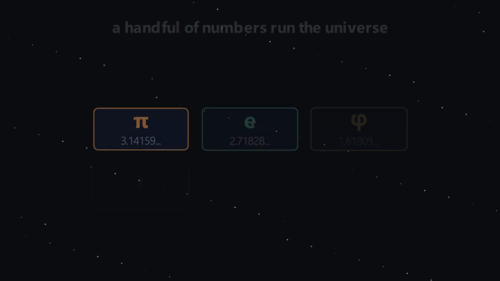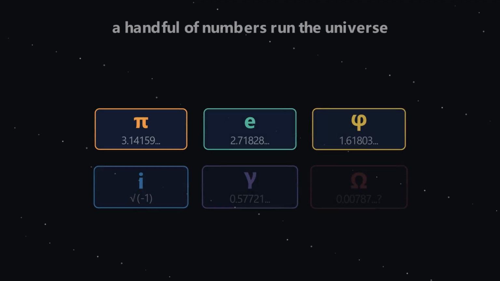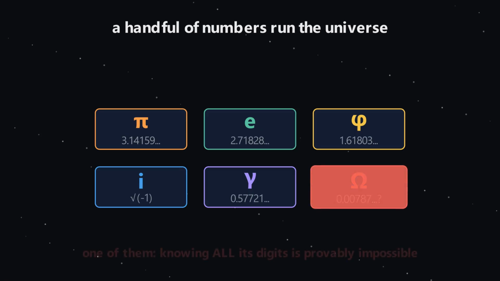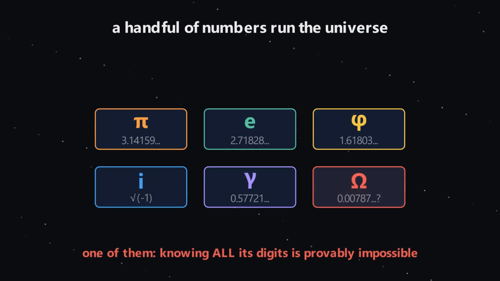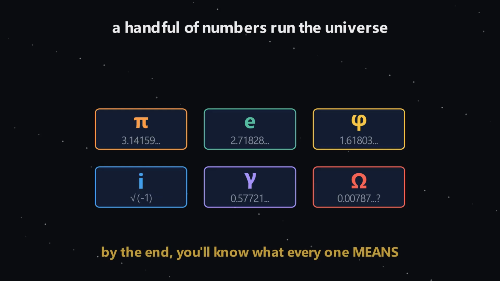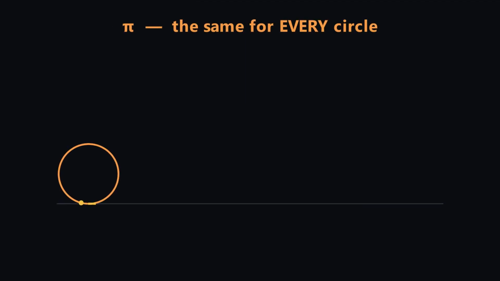A handful of numbers run the entire universe. They hide inside your phone, your bank account, the shape of galaxies, and the pattern of a sunflower. Nobody advertises them. We found them the way explorers find rivers. Some are ancient. One of them is so strange that knowing all of its digits is mathematically impossible. These are the constants of mathematics, and by the end of this video, you'll know what every single one of them actually means. Start with the most famous number on Earth.